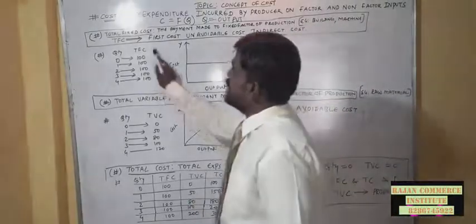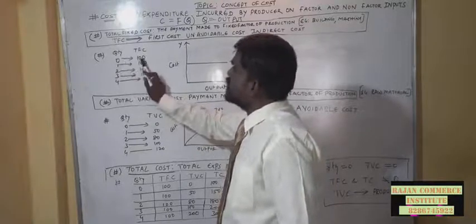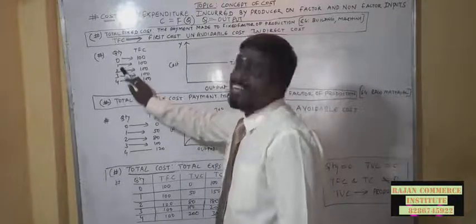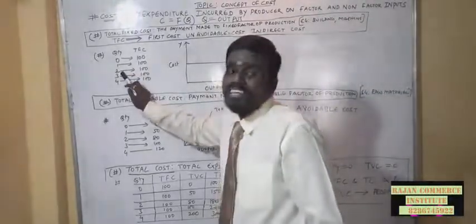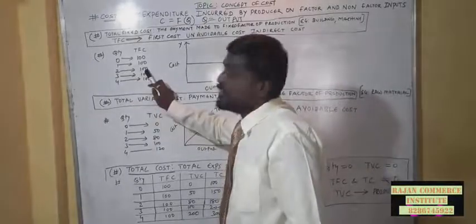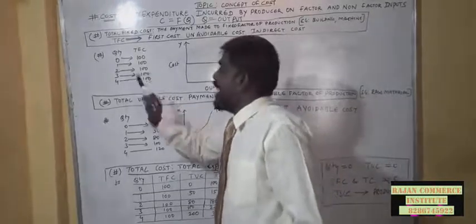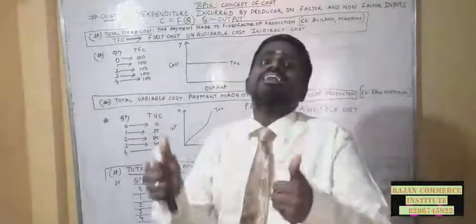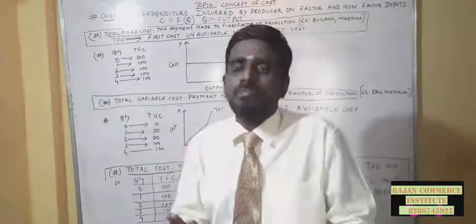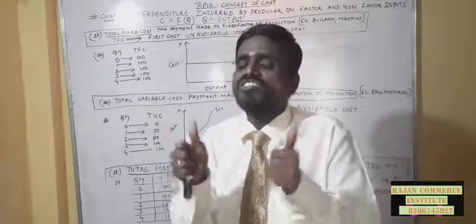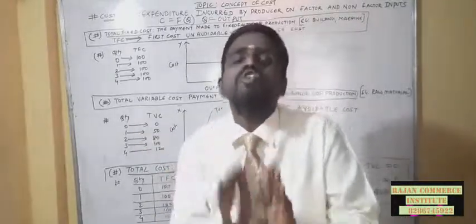You can see the schedule. First, the quantity of output is 0, and the fixed cost is 100. When output is increased to 1 unit, the fixed cost is still 100. At 2 units, the fixed cost is the same 100. At 3 units, the fixed cost is the same 100. It states that when there is an increment in the output, the fixed cost never changes. The variable cost changes, but not the fixed cost. Fixed cost is fixed. It doesn't have any impact on the output of goods and services.